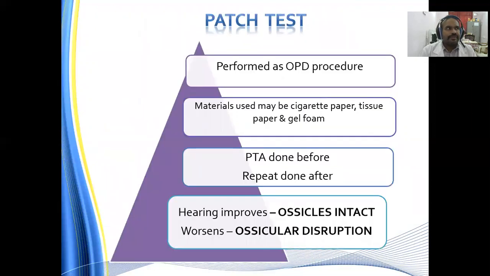Patch test, again, is performed as an OPD procedure. The materials used are cigarette paper, tissue paper, gel foam, or butter paper. PTA is done before and after the patch testing. Hearing improves, that means the ossicles are intact, versus ossicular disruption. So when we do patch testing, if there is an improvement in the hearing, that means the ossicles are intact. If there is a worsening of the hearing, that means the ossicles are disrupted.